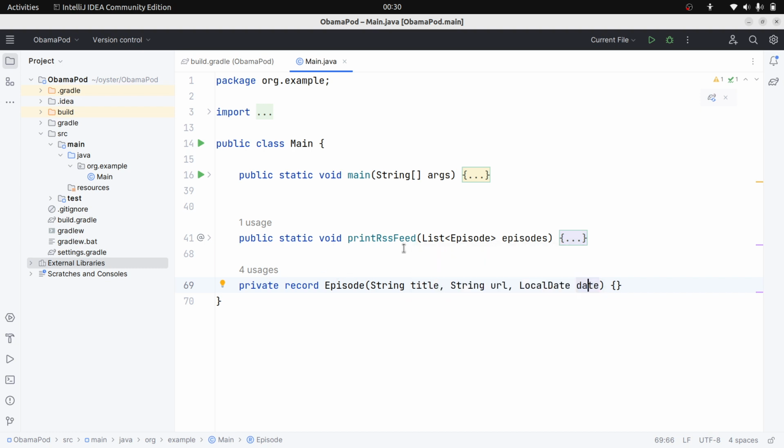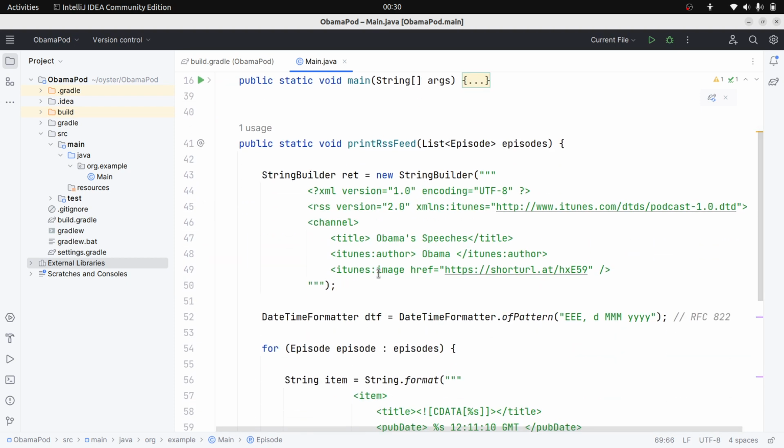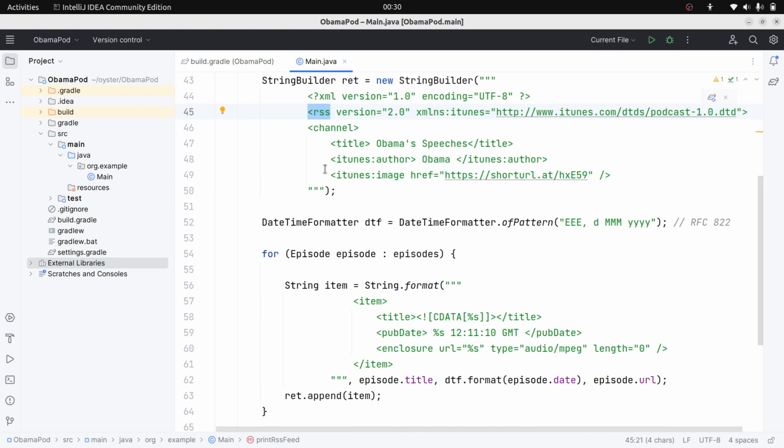Basically this function accepts a list of episodes, prepares the XML, and prints that XML. Let us look into details. Here you can see the XML tag at the start, then the RSS tag is given. Now the channel is started.